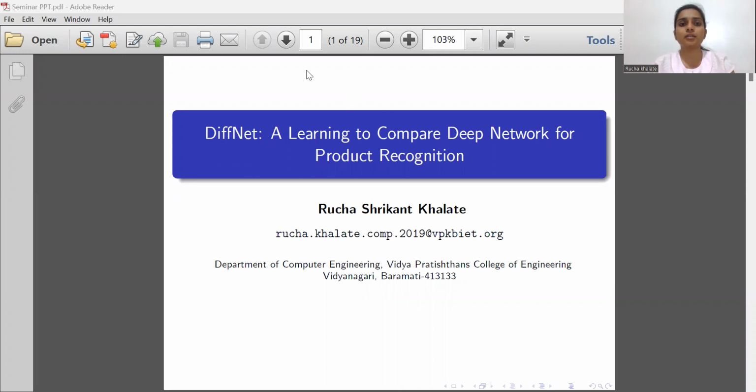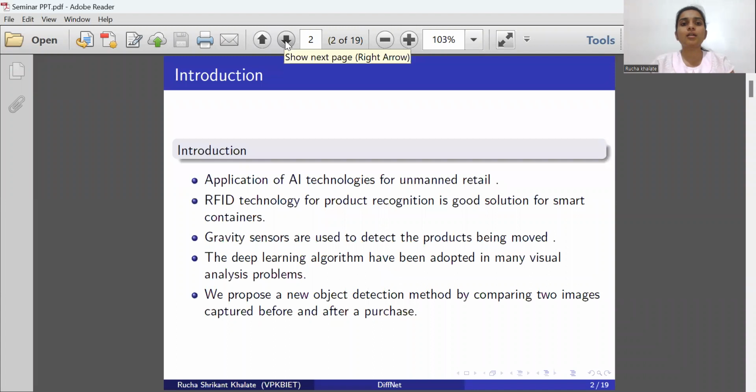Let us start with the introduction. Nowadays, we know that artificial intelligence is used in many areas. We can do the payments with the smartphone. Due to this, unmanned AI retail is becoming increasingly popular, such as Amazon Go, Bingo Box, Toe Cafe. These are the examples of unmanned AI retails. RFID technology for product recognition is a good solution for smart containers. This RFID technology is a good solution, but it adds up the cost, which ultimately cuts down the profit.